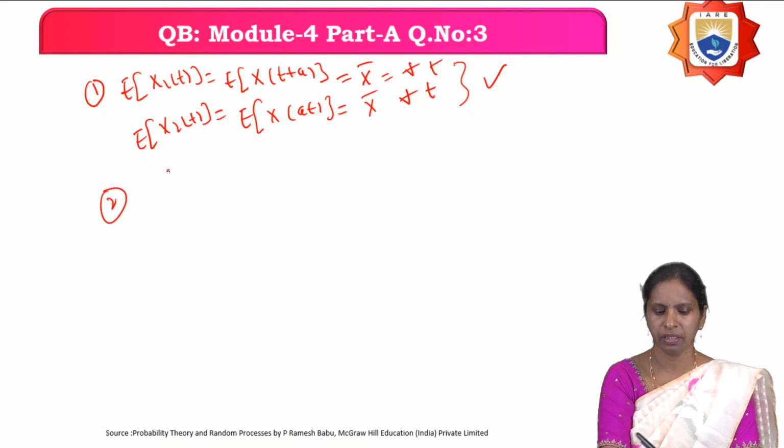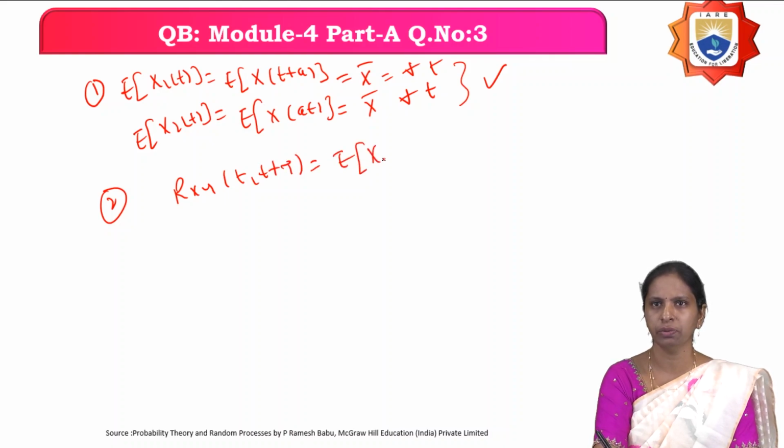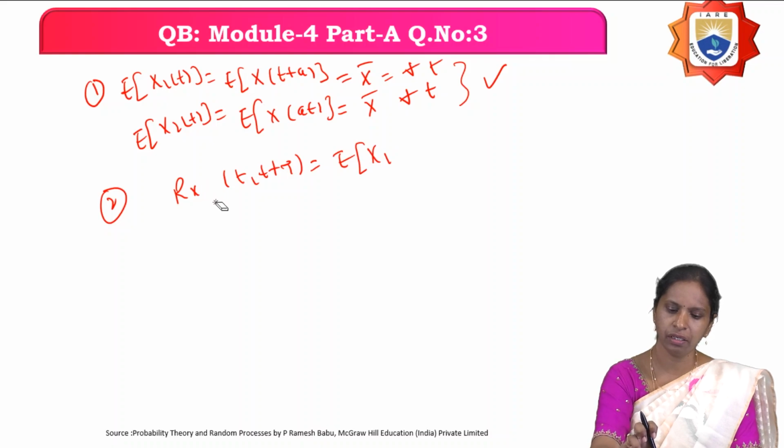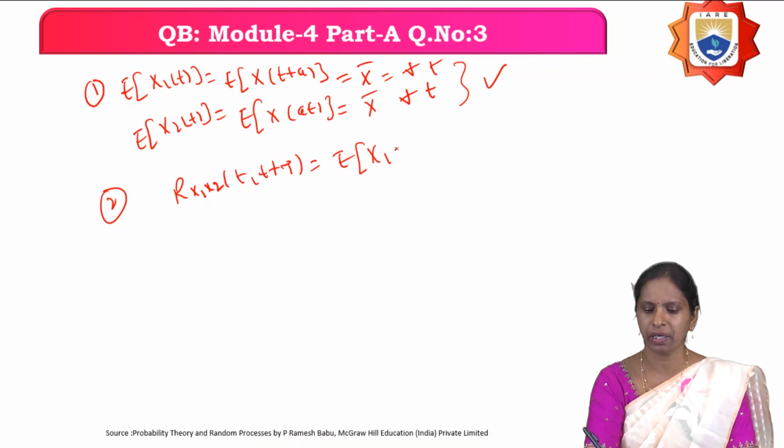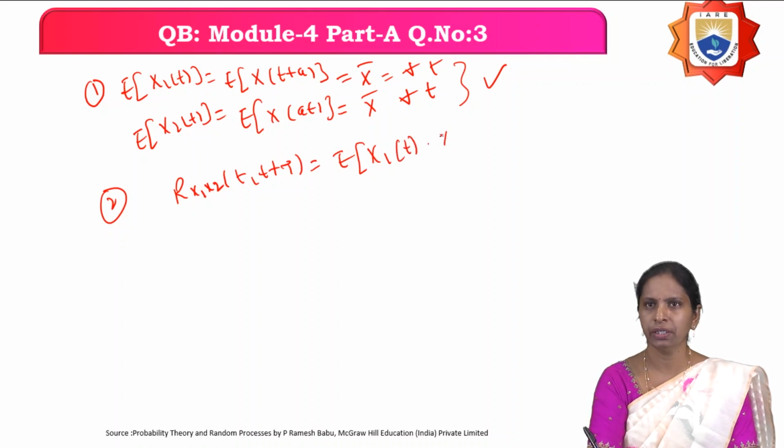So we will go for the second condition, the cross correlation between the two random processes. Rx1x2 of t comma t plus tau is equal to the expectation of x1 of t into x2 of t plus tau.